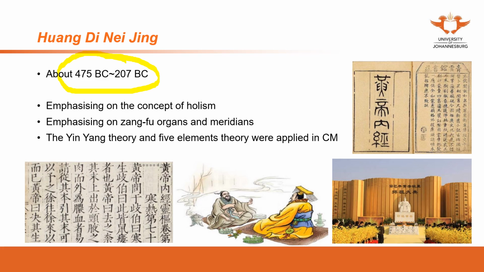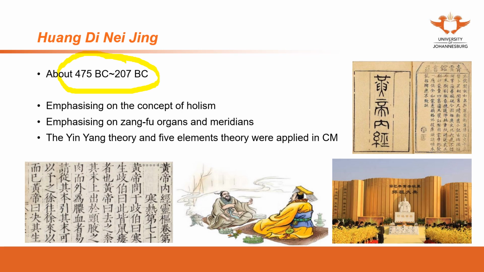As we discussed previously, the yin and yang theory and the five elements theory were not originally used in medicine. These theories were from philosophy and were used to analyze all systems, all phenomena in the world, in our daily life, in society, in nature.